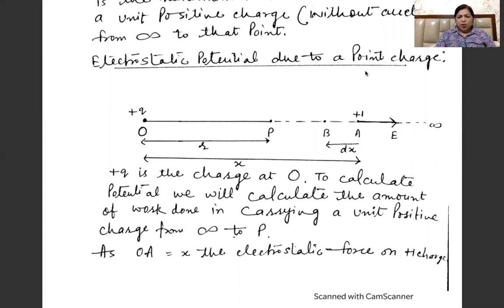So if we are to bring a unit positive charge from A to B, we will have to do some work. That will be the small amount of work done.